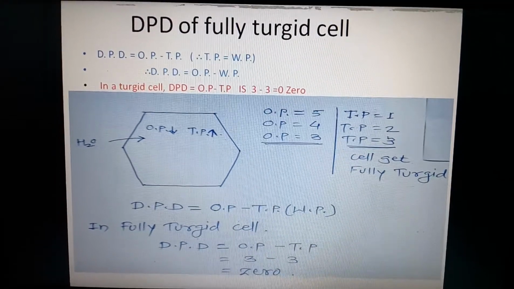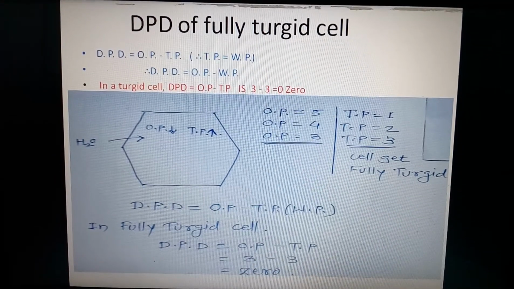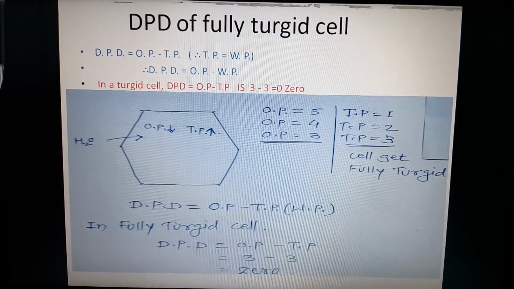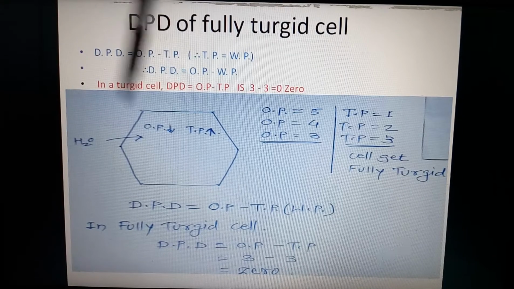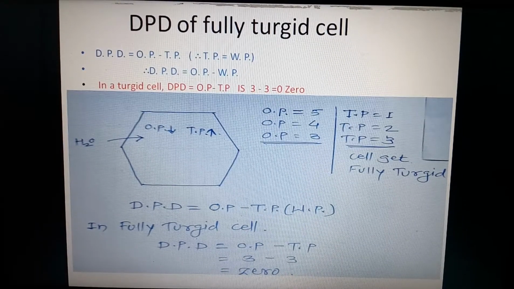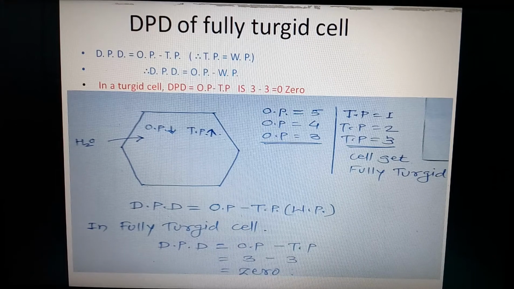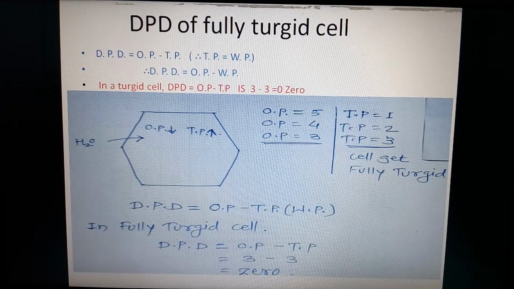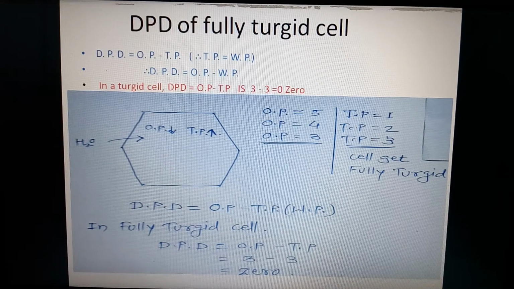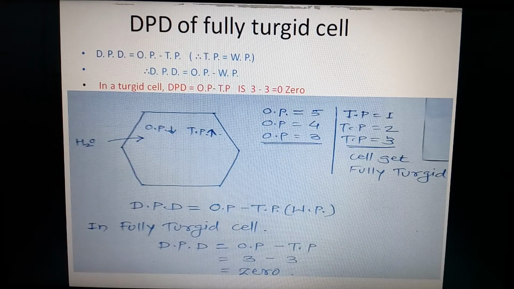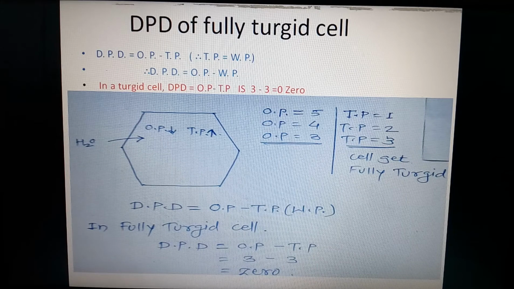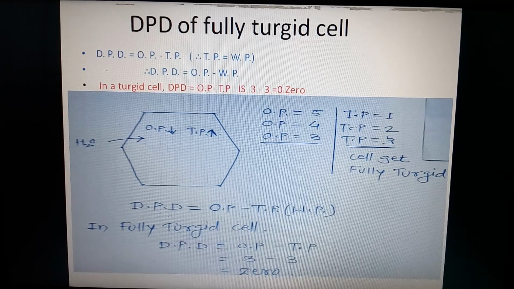But practically it is observed that the cell is still thirsty. The cell can take up to 3 more molecules of water inside the cell cytoplasm, but it is not allowed. Why not allowed? Because the cell has to maintain its structure. It does not want to lose its structure or its shape. Mind it, to maintain the shape and the structure, the drinking of further water has to be stopped.